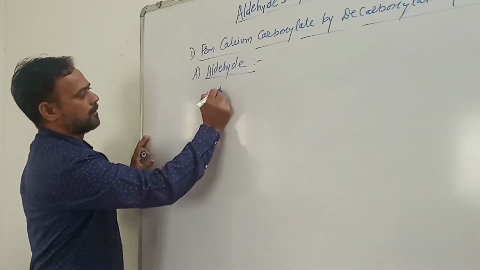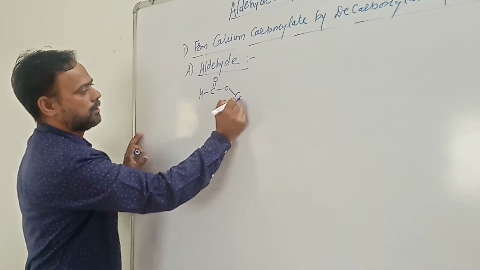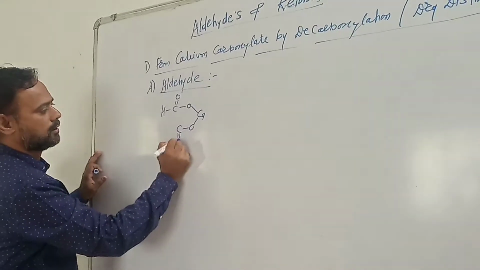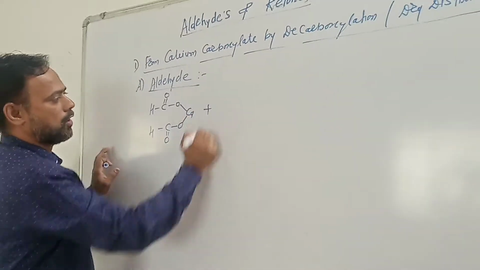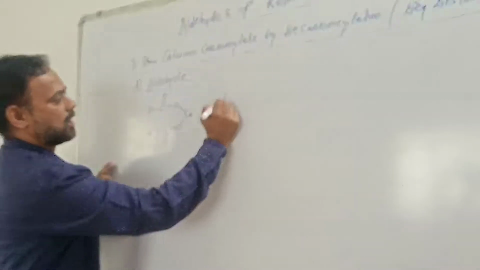we must take one molecule of calcium formate and another molecule of calcium carboxylate.